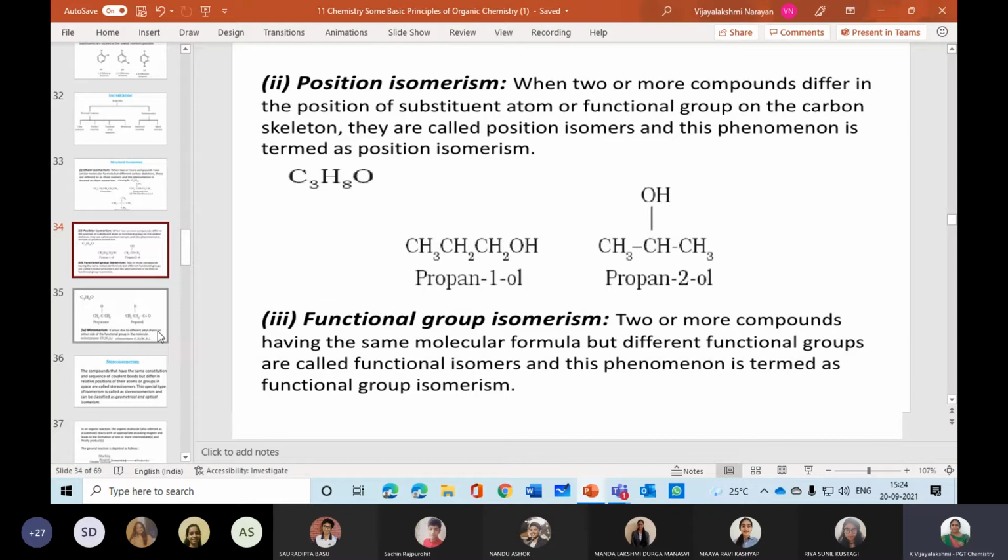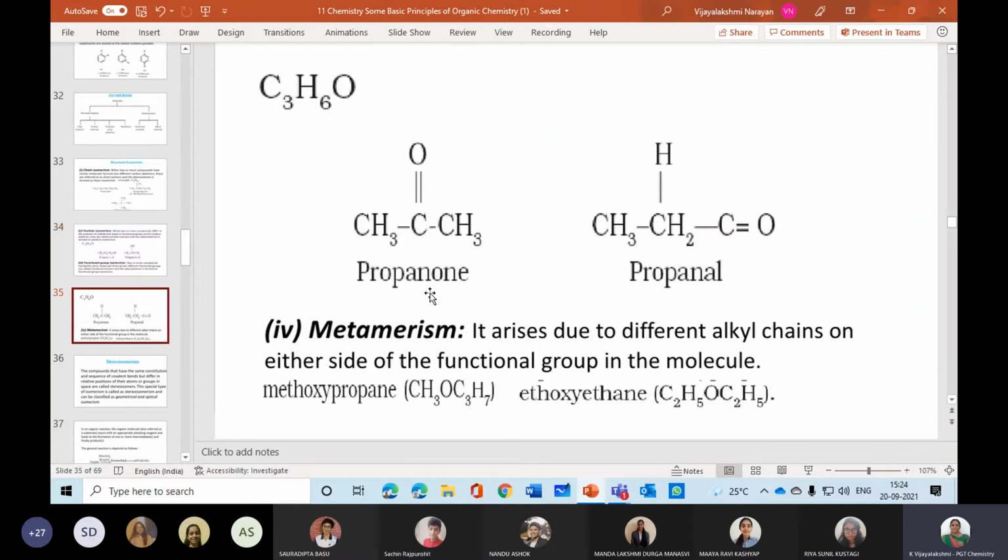Now we are going for that point. See, C3H6O I have written. So C3H6O, CH3, C double bond O, CH3. That means 3 carbons, 6 hydrogens and 1 oxygen are there. Yes, this formula is correct.